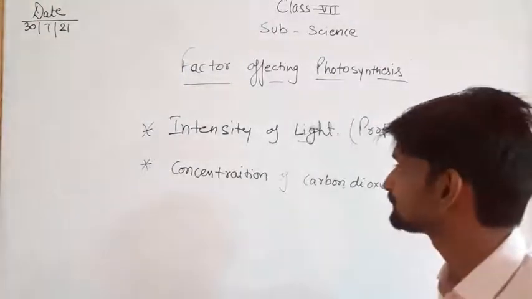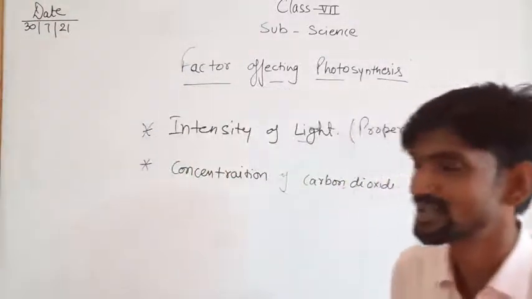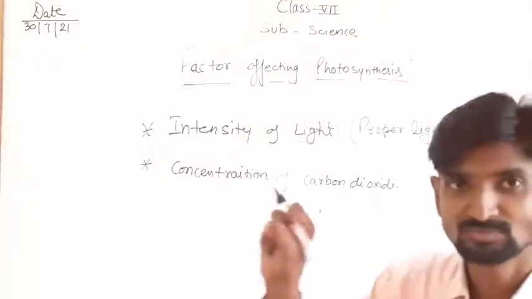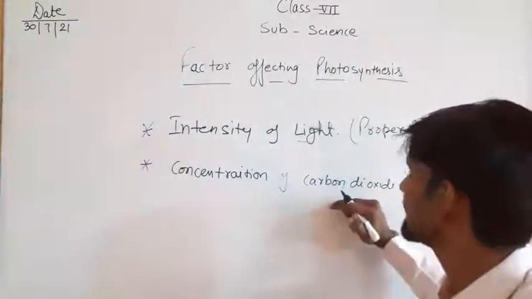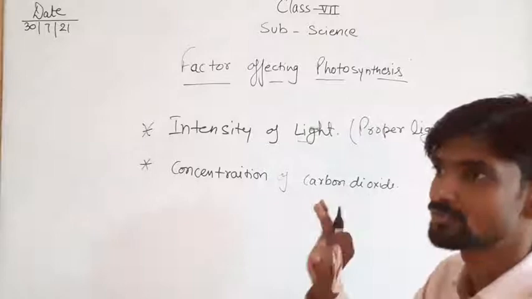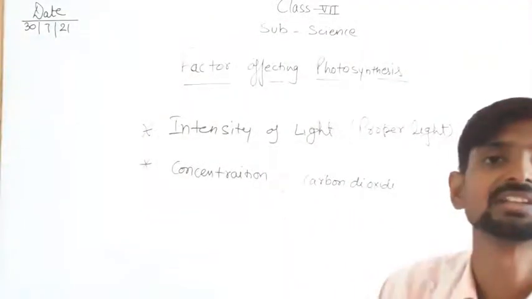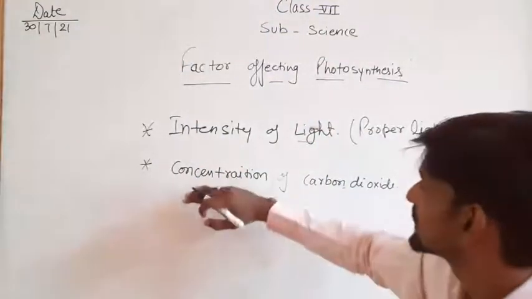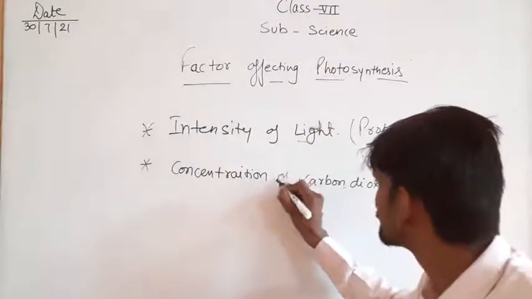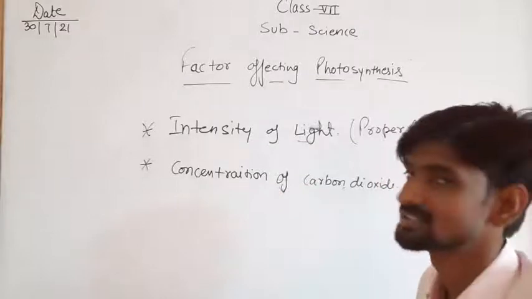That means the plant's leaves absorb carbon dioxide from the atmosphere and release oxygen. So the concentration of carbon dioxide also affects the photosynthesis process.